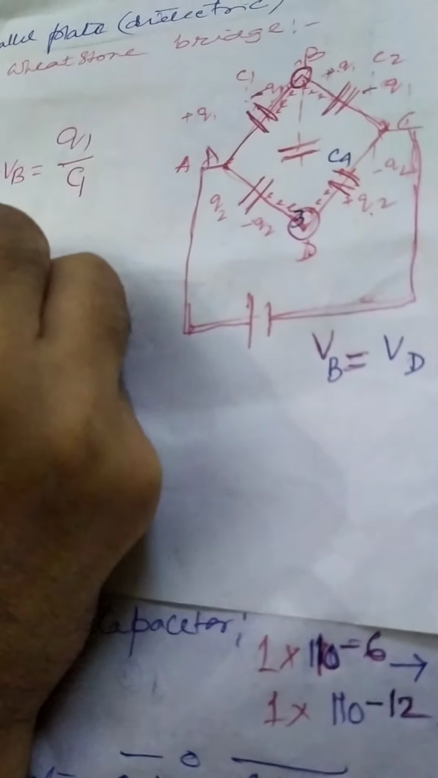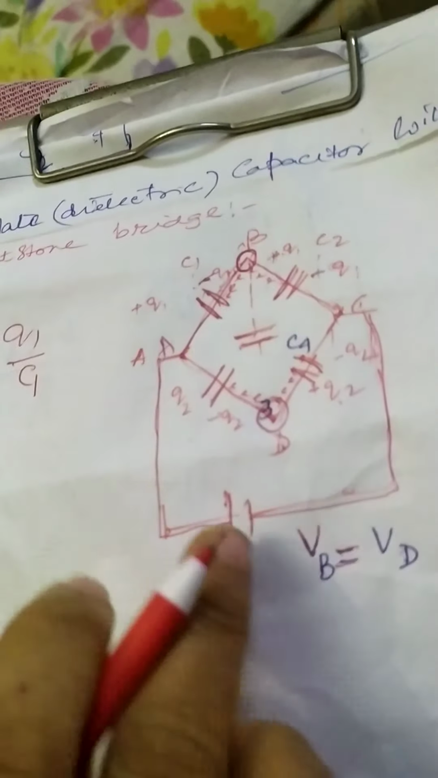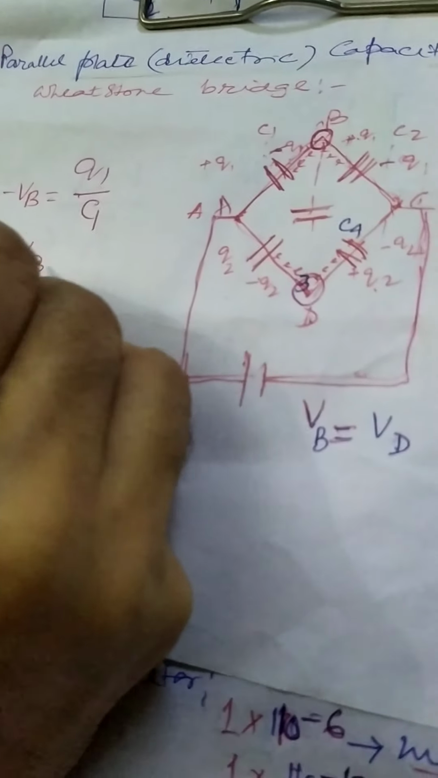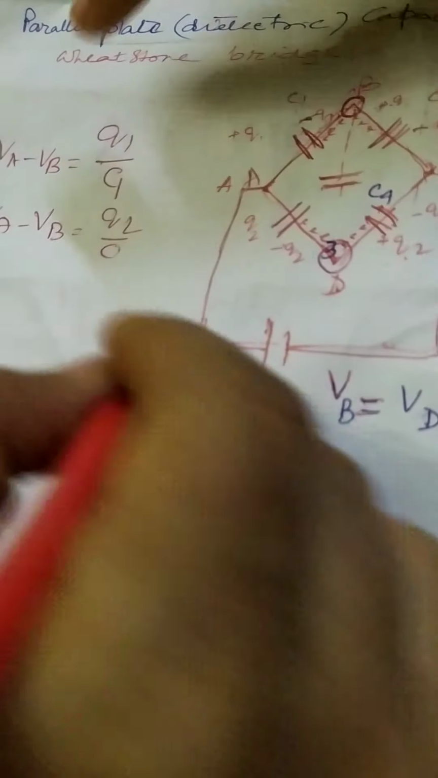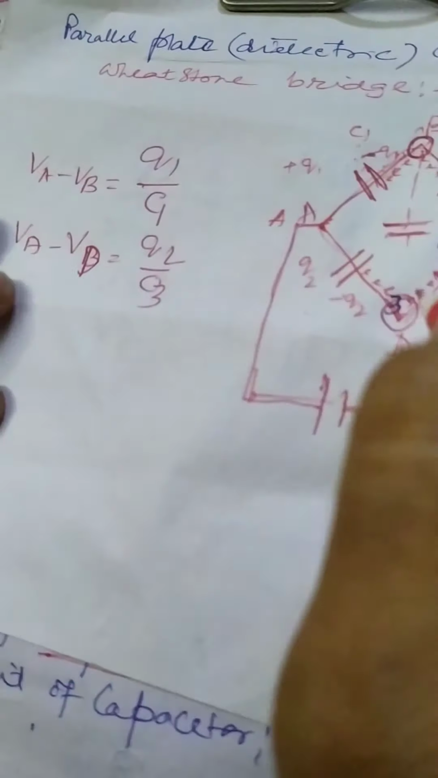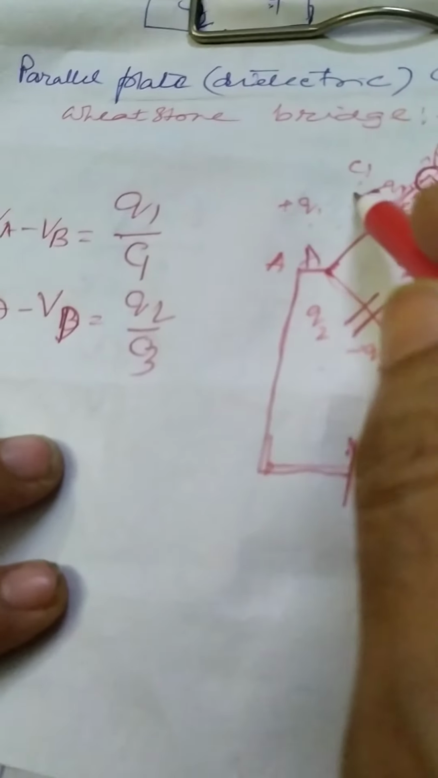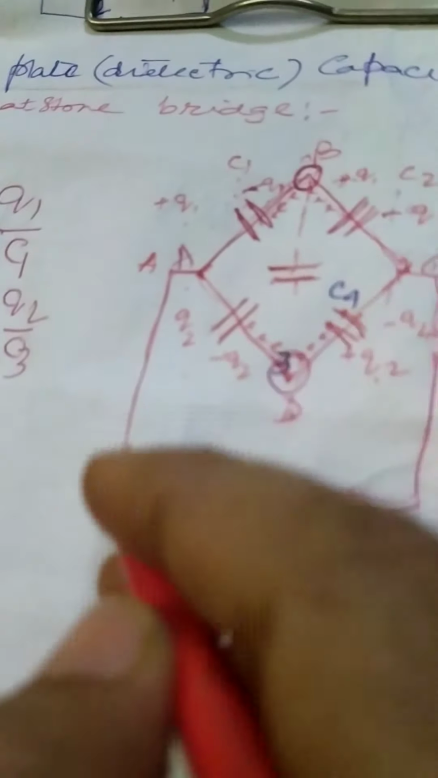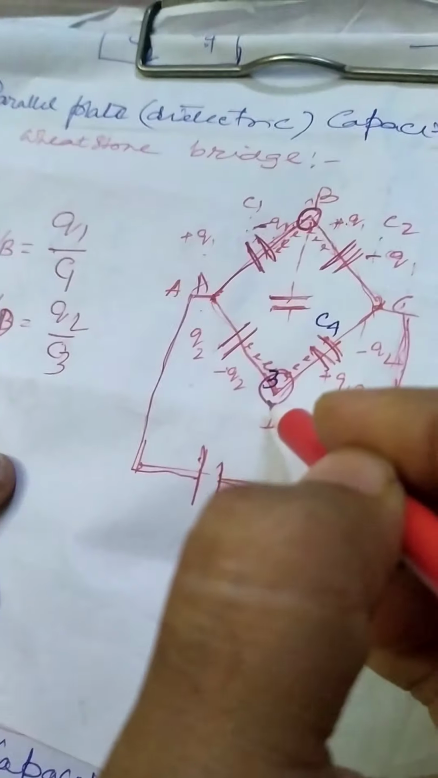Again we can write the potential between A and D. So VA minus VD equals Q2 by C3. Here it has taken Q1, here it has taken Q2. So Q1 plus Q2 equals the total charge supplied by the battery. Clear? It is getting divided here.